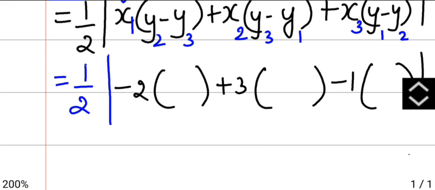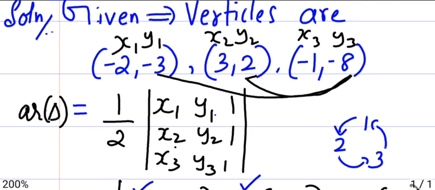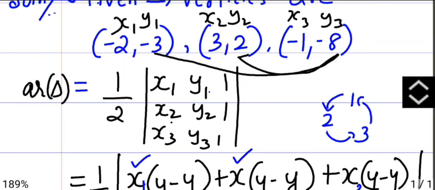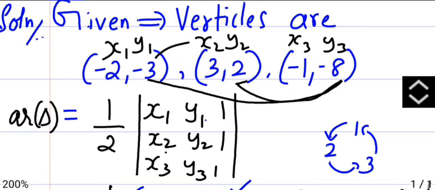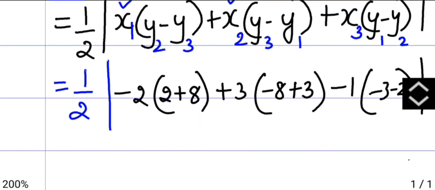So it will be 2 minus of minus, which will become plus 8. Then y3 minus y1, that is minus 8 minus of minus 3. Minus of minus will become plus 3. Then the last one is y1 minus y2, that will be minus 3 minus 2. So now simplify to get the answer.